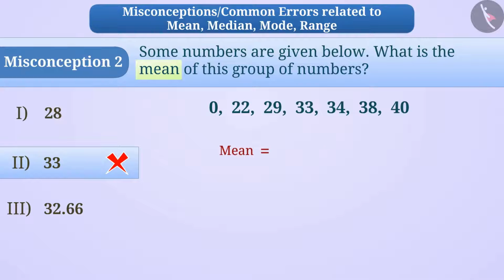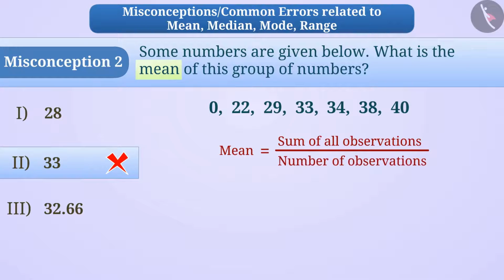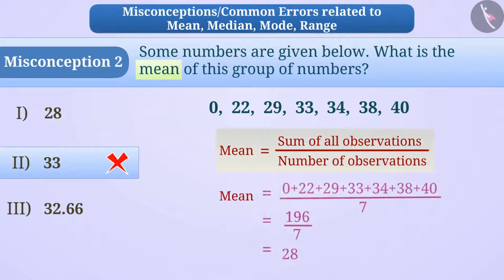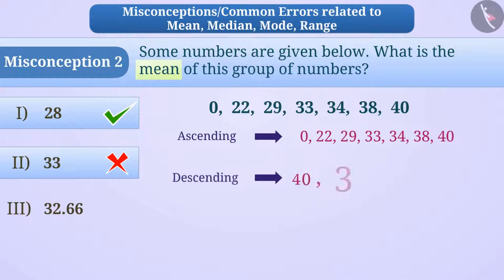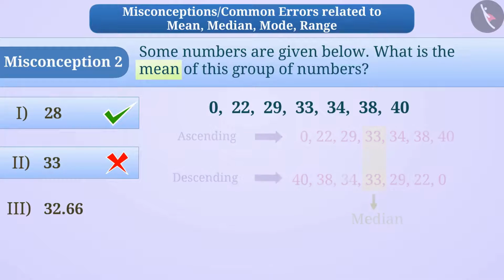Mean is equal to sum of all observations divided by number of observations. Therefore, the mean here will be 28. Hence, option 1 will be the correct answer. Keep in mind that when given numbers are arranged in ascending or descending order, then the number in the middle is called median. Here, median is 33.